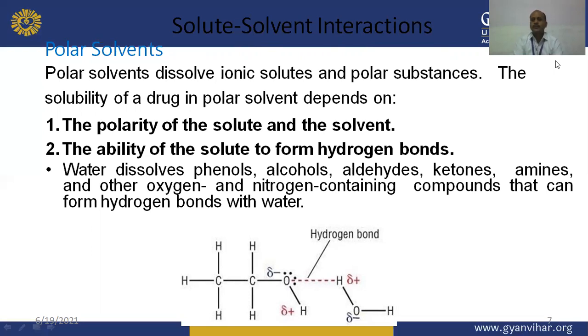Water dissolves phenols, alcohols, aldehydes, ketones, amines, and other oxygen and nitrogen containing compounds that can form hydrogen bonds with water. So due to the formation of hydrogen bonding, water can easily dissolve these substances.